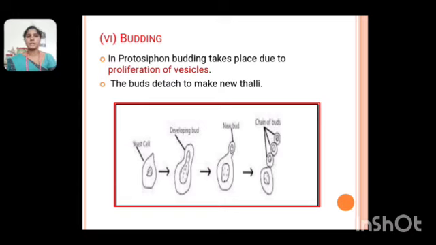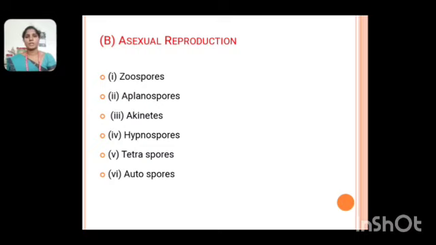Next one, the developed budding is a new bud. The new bud forms the chain of buds. Next one, the asexual reproductions. The asexual reproductions form 6 types of reproductions.